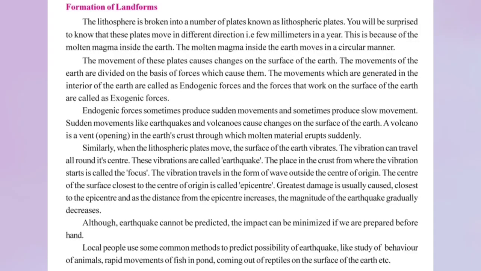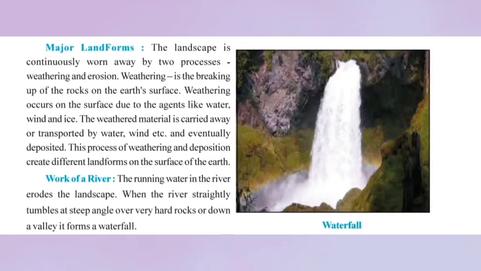Now here we get the information about the major landforms. The landscape is changing continuously by two processes, weathering and erosion. The definition of weathering is the breaking up of the rocks on the earth's surface. By the word weathering you can figure out that it has something to do with the weather.